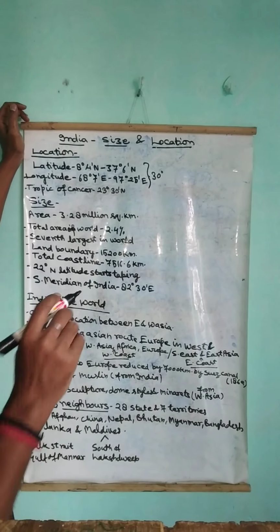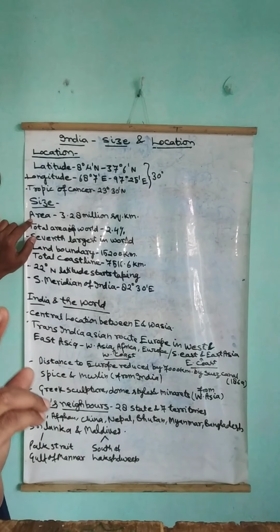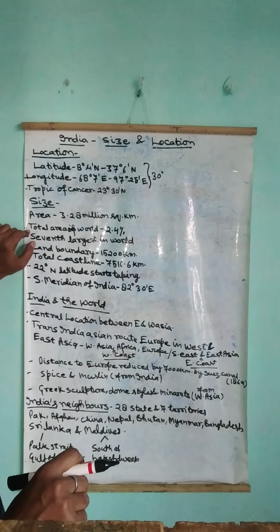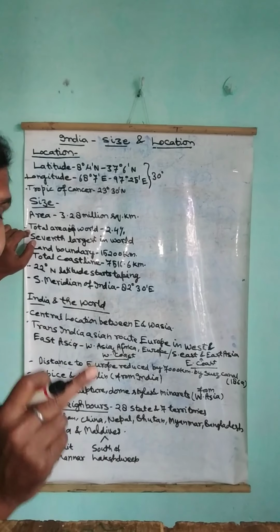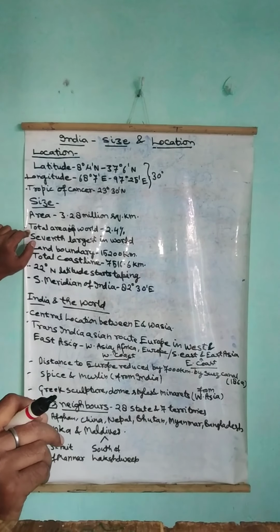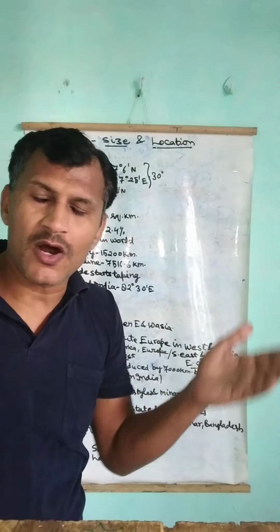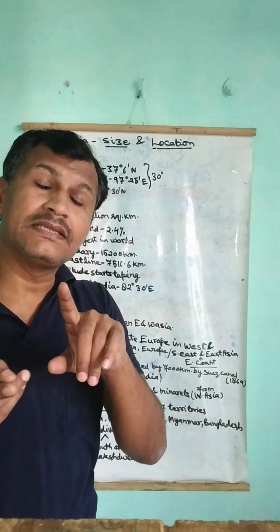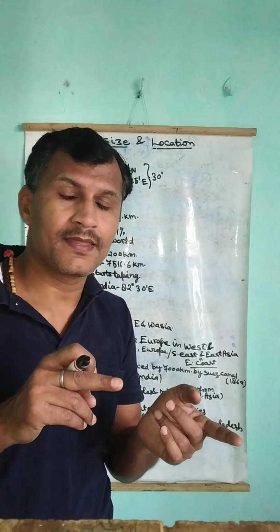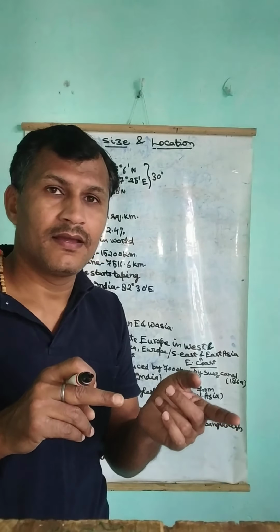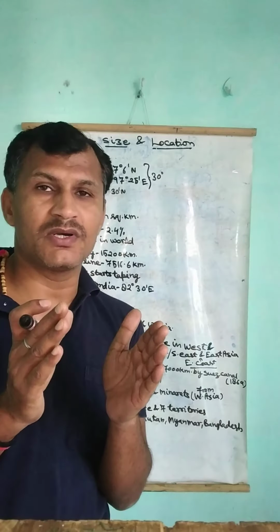Now the next thing is, what is the size of India? For size, India's area is 3.28 million square kilometers. And after area, the next thing is the total area of the world, meaning the land found on the earth. India contributes 2.4% of the total land mass of the world.